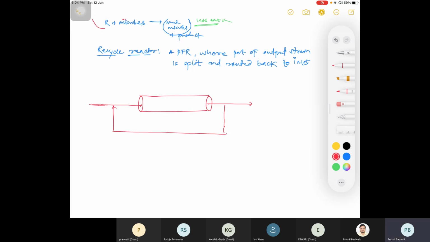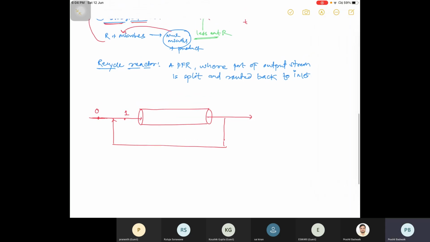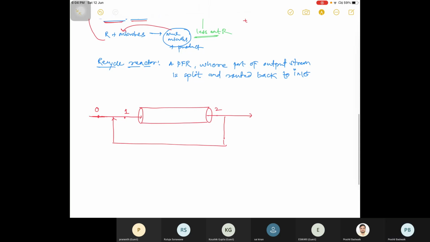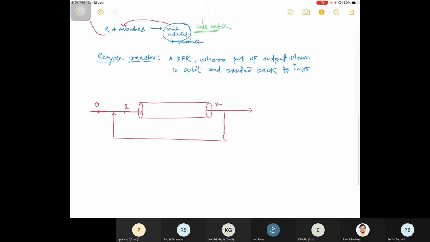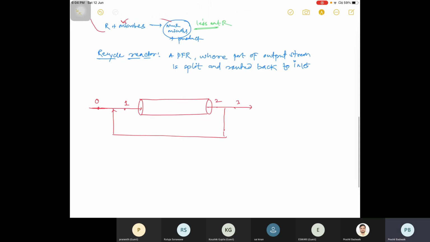I'll write some points here. This is your 0 point, this is your first point, this is your second point, and this is your third. What remains? This is your fourth point. So you know this stream 2 is breaking into 3 and 4. So whatever the concentration is here, it will be the same concentration in 3 and in 4. The concentration of 2 is equal to that of 3 and 4.